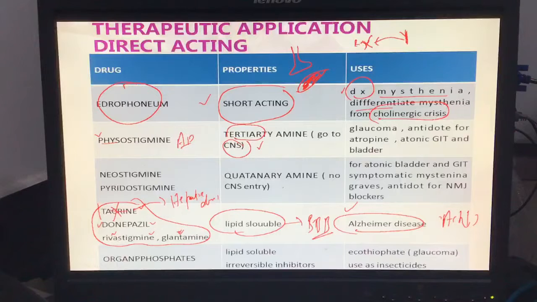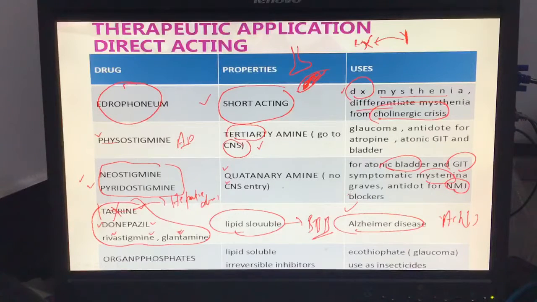Okay, neostigmine and pyridostigmine. These are quaternary amines, they do not go to the CNS. Neostigmine and pyridostigmine I can use for atonic bladder and for atonic intestine. I can prefer them for the GIT, but the best use of these 2 drugs is for myasthenia gravis. For myasthenia gravis, the treatment of choice is pyridostigmine and neostigmine.